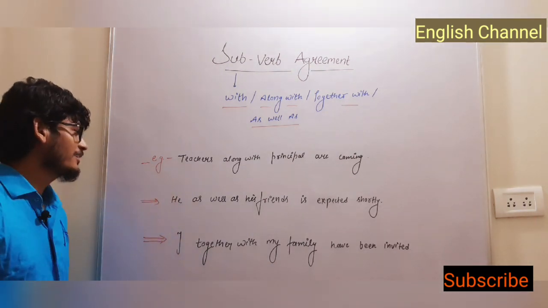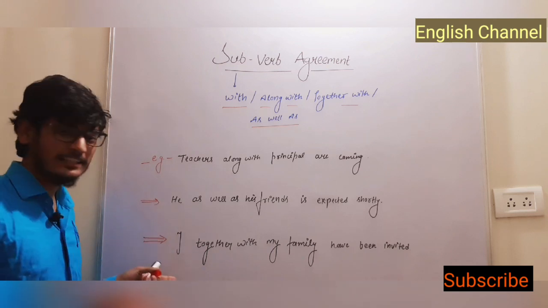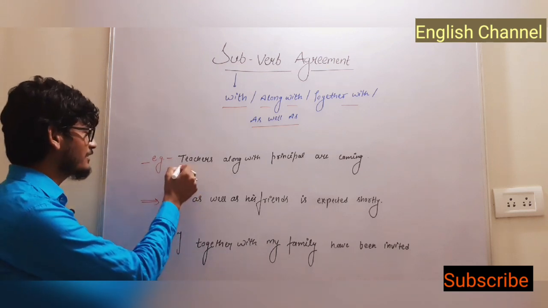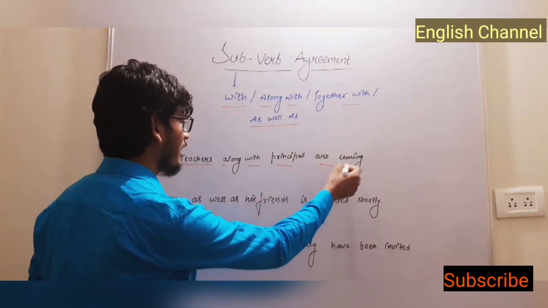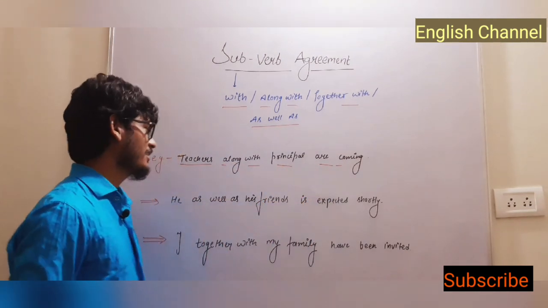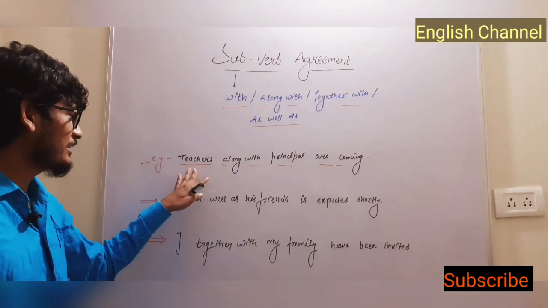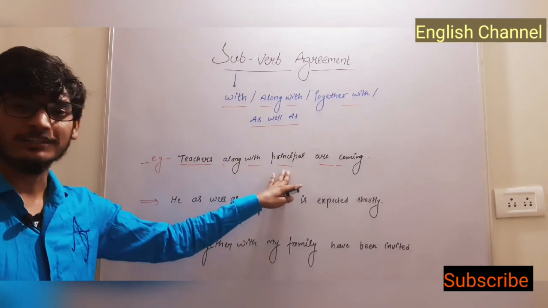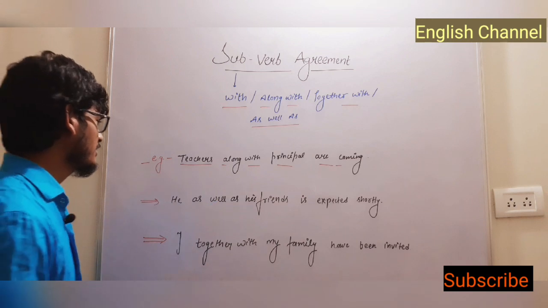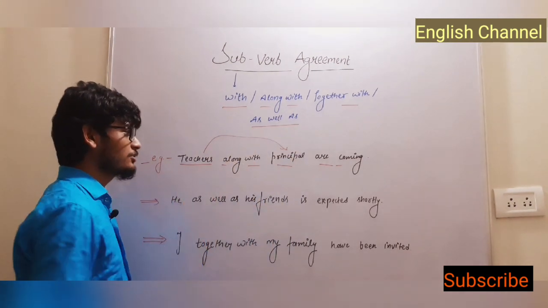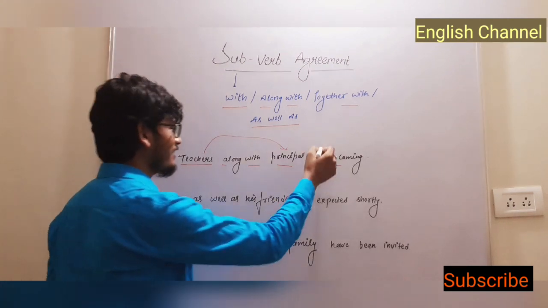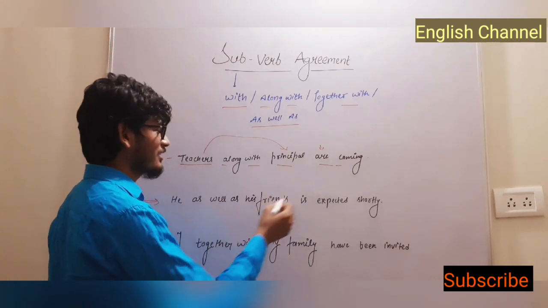I have written three sentences. Number one: teachers along with principal are coming. See, here teachers and principal, these two words seem like doers, and are is used.